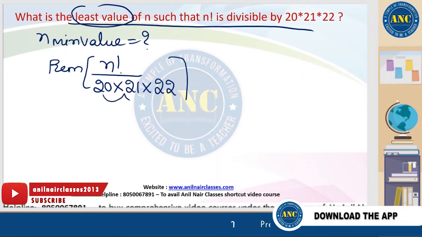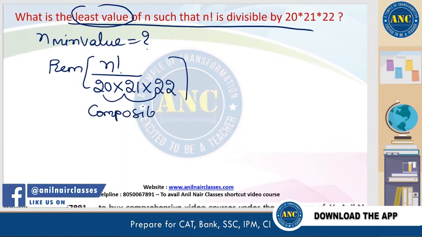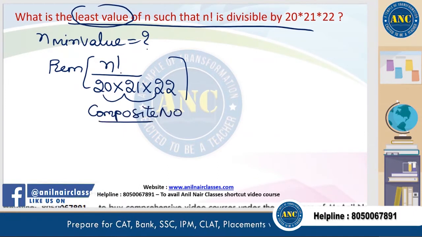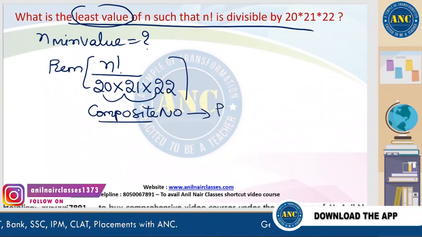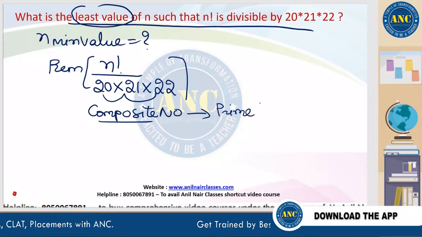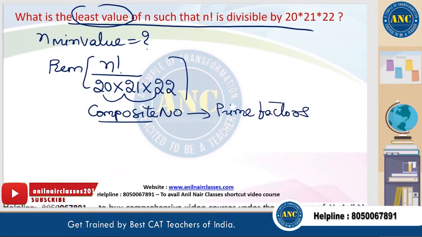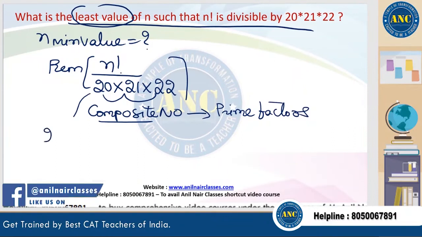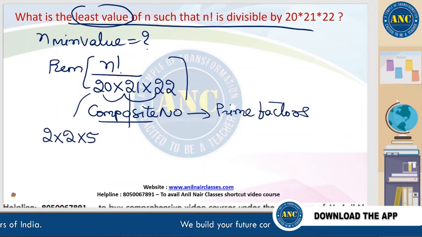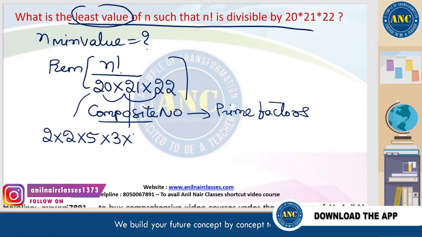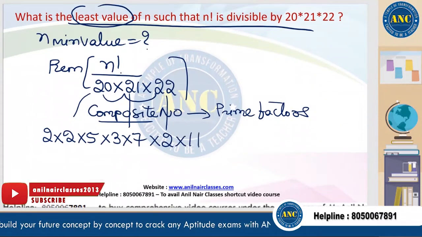20, 21, 22. These are all composite numbers. Write these composite numbers as prime factors. Automatically you will get the answer. 20 is nothing but 2 into 2 into 5. 21 is nothing but 3 into 7. 22 is nothing but 2 into 11.